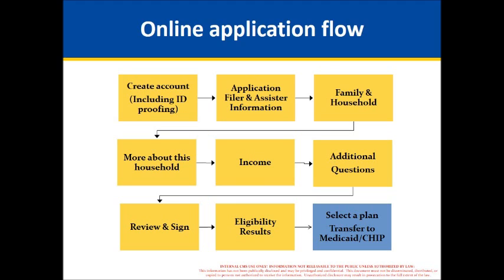After they submit the application, they see their eligibility notice that tells them which programs they may be eligible for. And then the consumer can move on to select a qualified health plan if he or she is eligible. If they qualify for Medicaid or CHIP, the marketplace transfers the information to the state Medicaid or CHIP agency, which will follow up for more information or send enrollment information to the consumer. So that's the online flow.